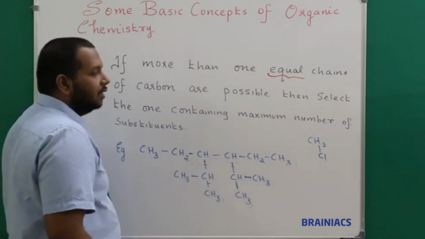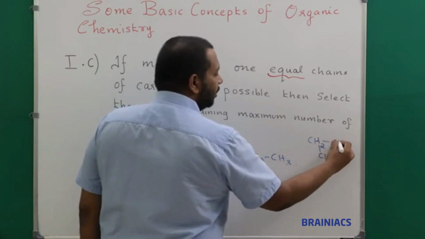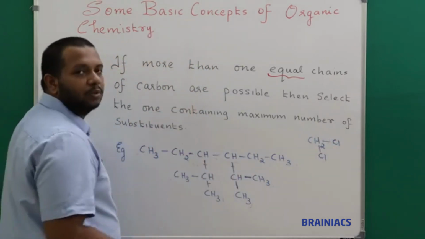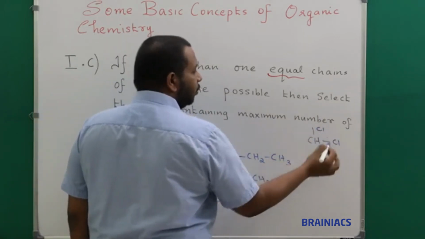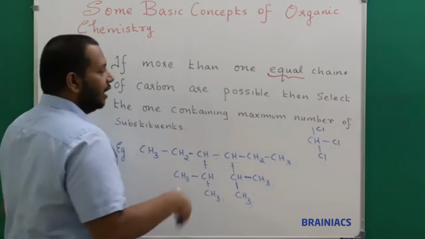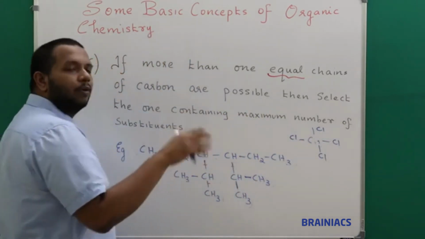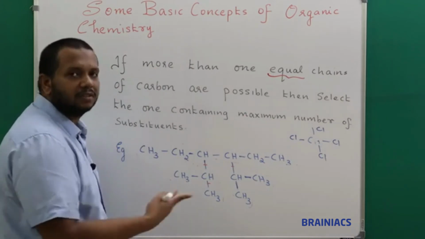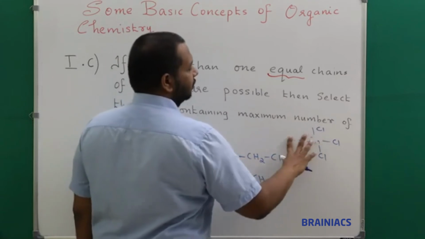If I replace one more hydrogen atom with chlorine, there are 2 substituents. If I replace again, there are 3 substituents, and if I replace again, there is one more. So a maximum of 4 substituents is possible for a carbon atom, since the valency of carbon is 4. So I understood 4 substituents.